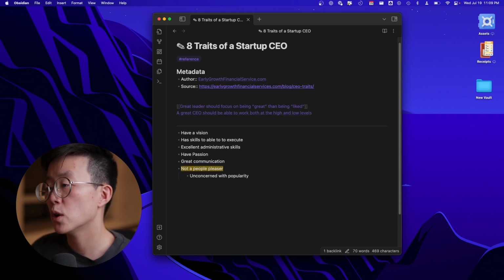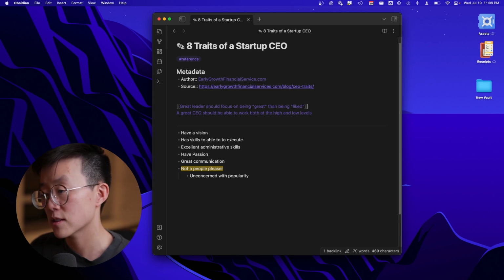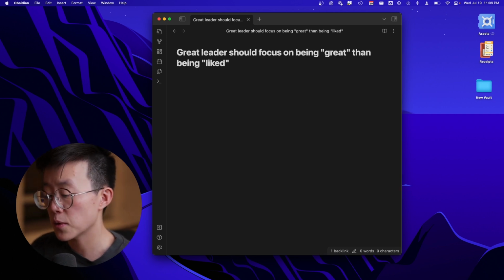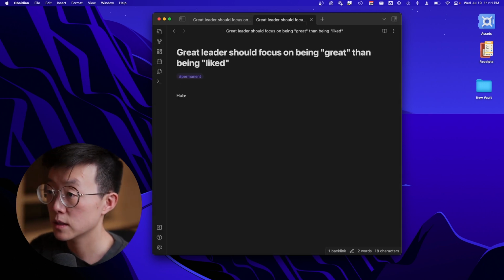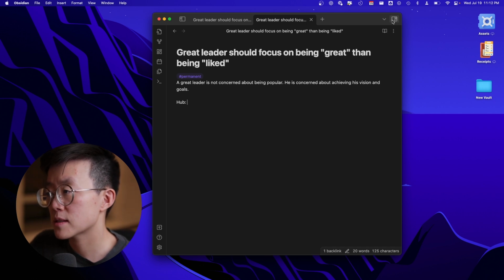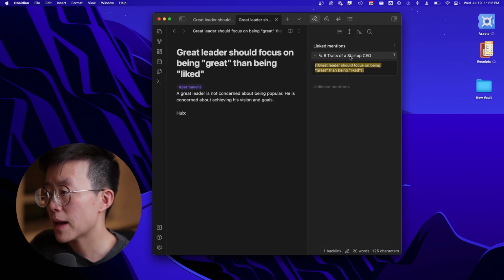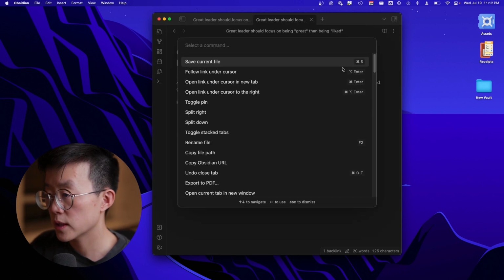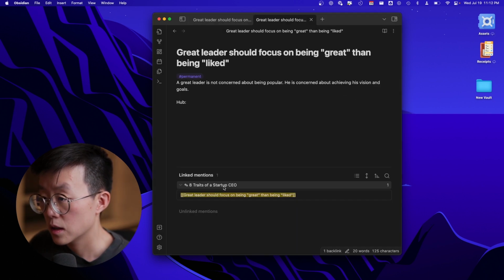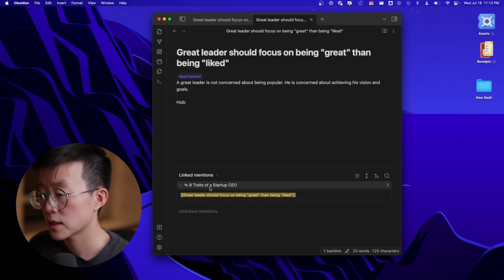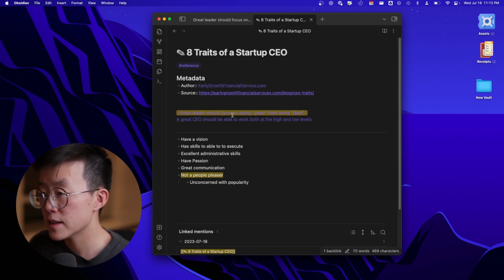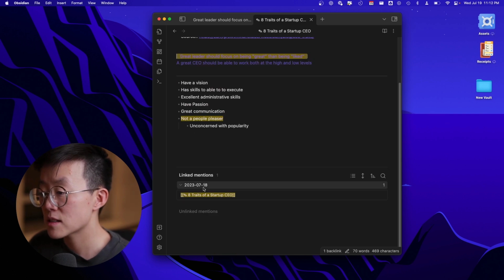Once we have the permanent note, we can write down some more things. So as always, Option Enter into the note, enter the template using the shortcut. We can write down some notes here. The cool thing about this system is that once you either see the backlink right here or whether you show it in the document, you will see that this permanent note is connected or generated from this reference note. And also, once you trace back this reference note, you can see that it's generated on this day from this daily note.